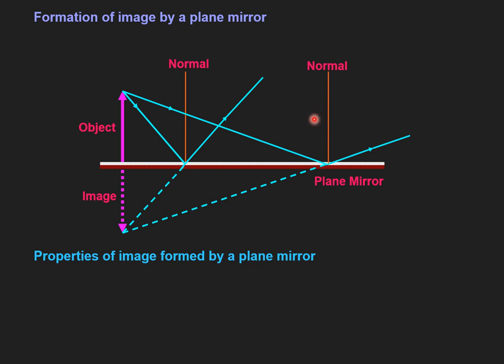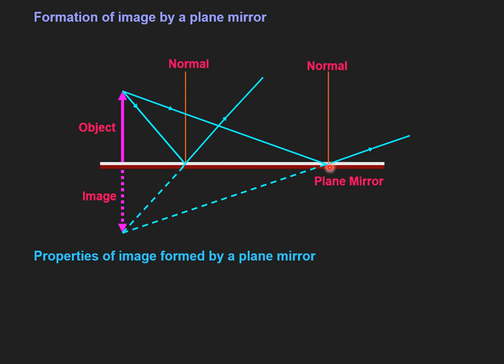So what we will do here is extend these two reflected light rays in the backward direction. This is my first reflected light ray, and I have extended it in the backward direction, so I have used this dotted line. This is not actually the reflected light ray; we are just extending it backward, following the fact that light travels in a straight line.